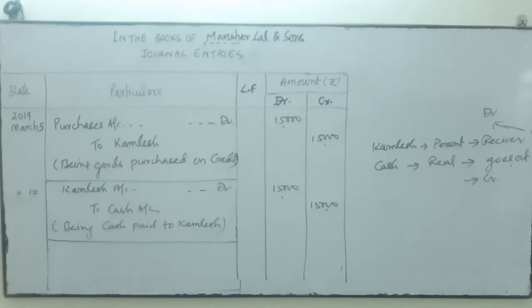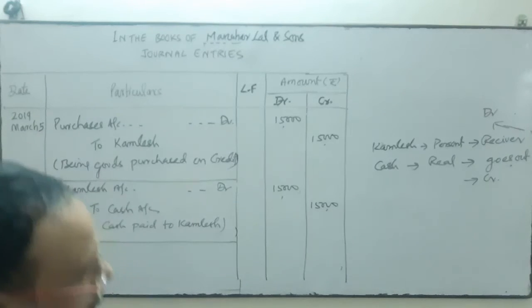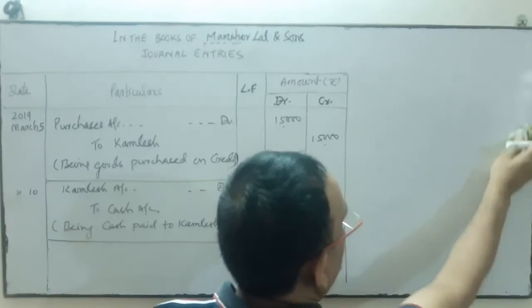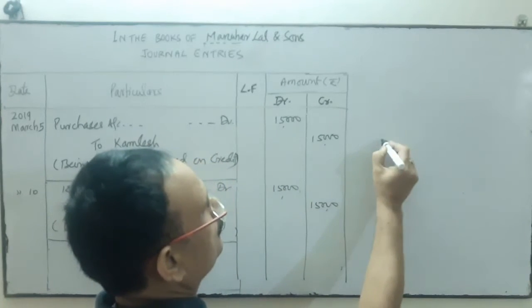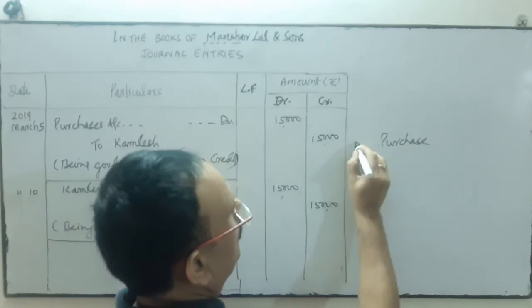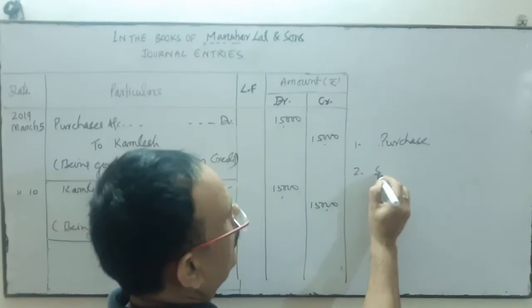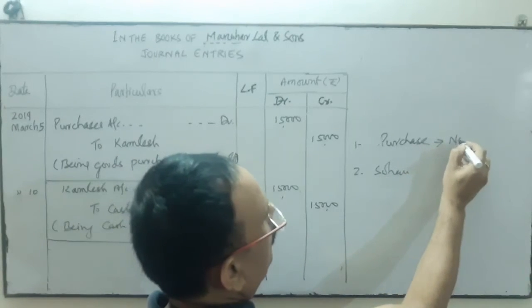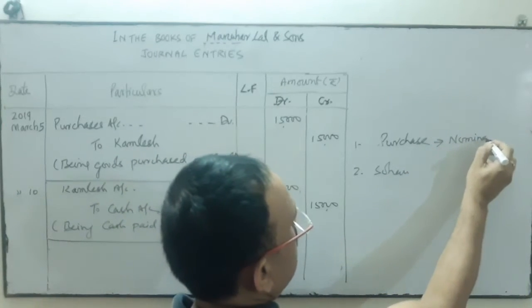Okay. Next transaction is purchased goods from Sohan. So purchase account and Sohan account, two accounts are involved. Purchase comes under nominal. It's an expense.